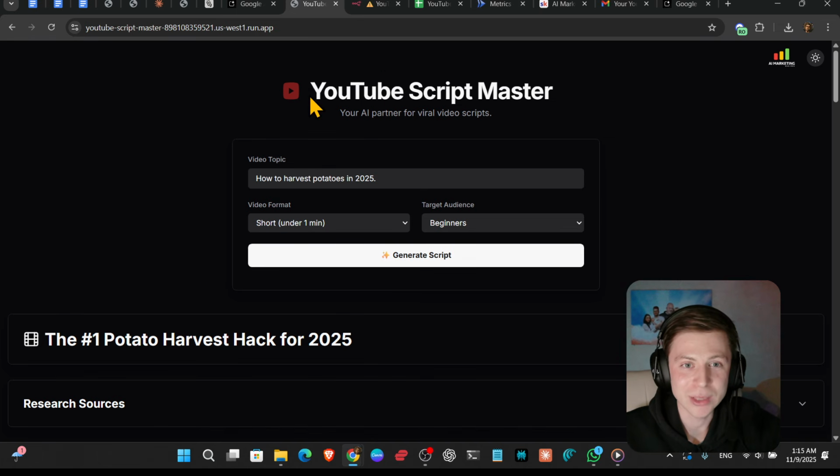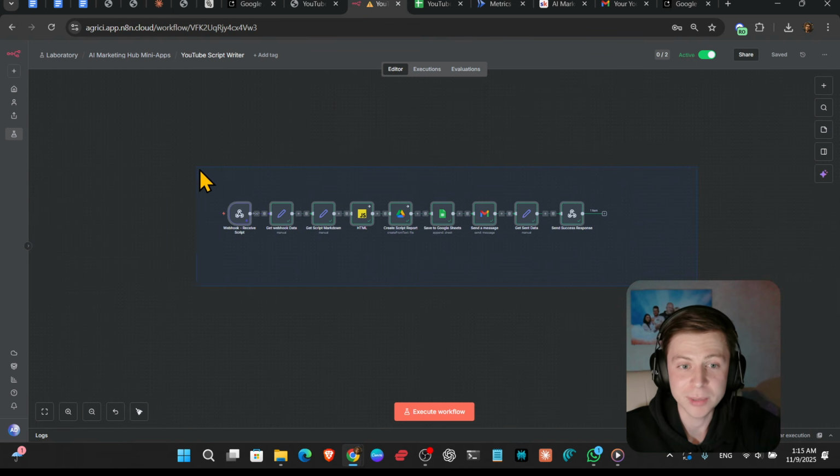I'll share the app in the post. I'll share the n8n workflow in case you want to replicate this app. And of course, if you want, you can even easily monetize this app. So it's totally up to you guys.